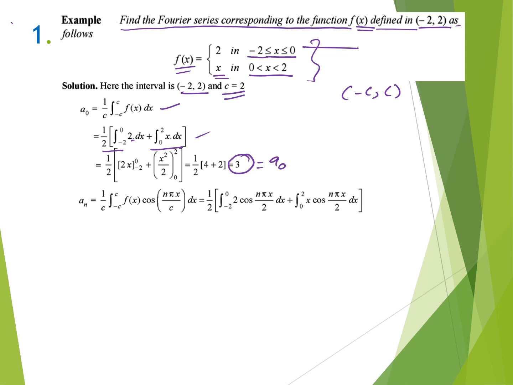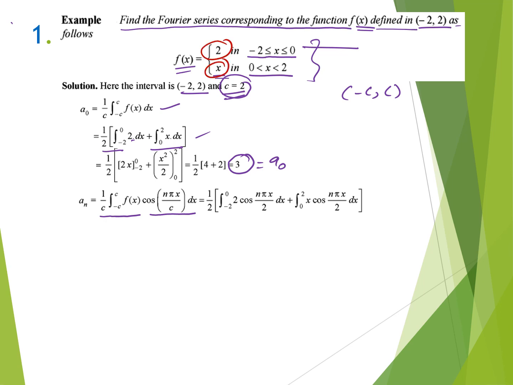Now to find out the value of an, the formula is 1 upon c integration minus c to c f(x) cos n pi x by c dx. Remember the value of c is 2, so we substitute the value. We get 1 by 2 integration, because the function is split into two parts, that is 2 and x.